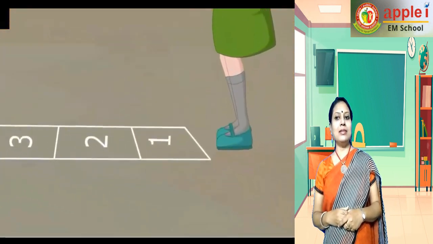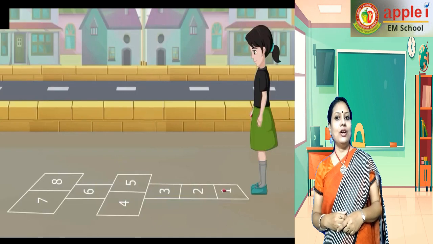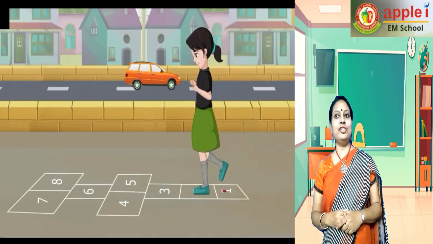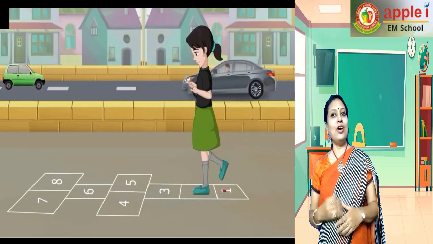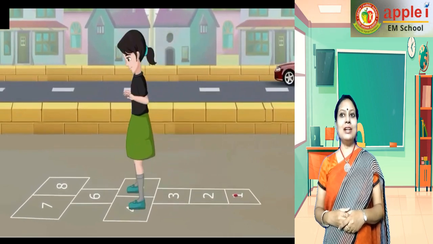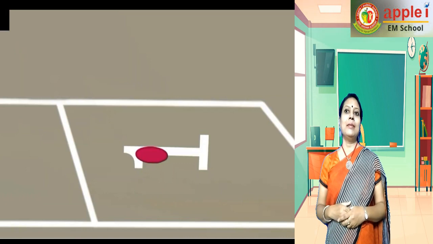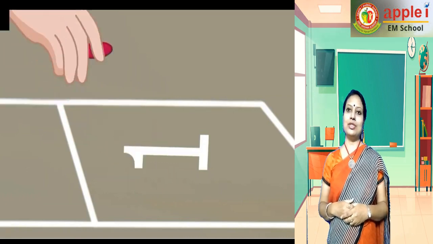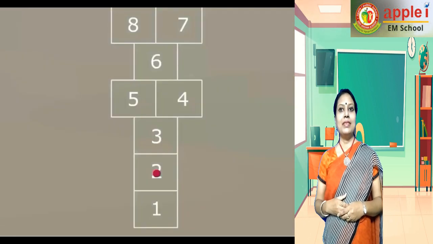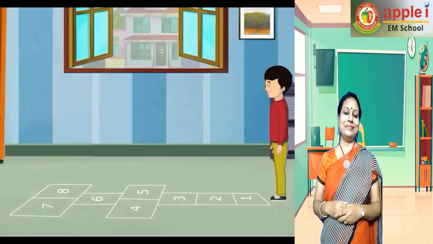The player tosses the marker into the first square. The marker should not touch the line or the player is considered out of the game. The player then jumps over the first square and hops on one leg across the squares. The player turns around, hops through the squares back, picks the marker and jumps over that square. Then the player tosses the marker on the second square, and so on until he or she finishes the lap.